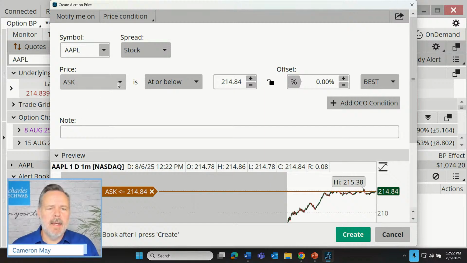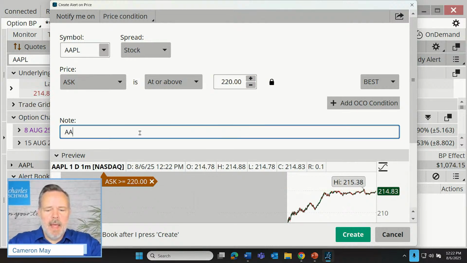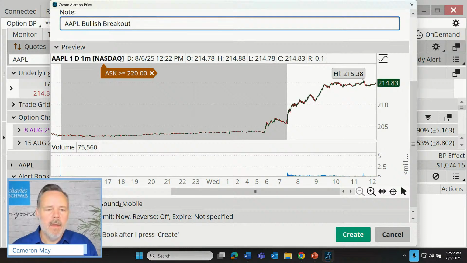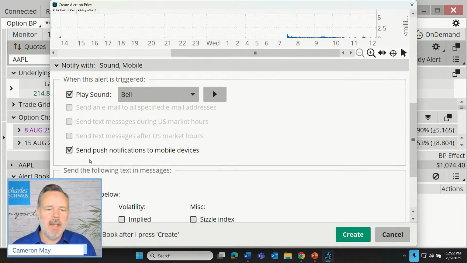Let's make that designation again, at or above 220. This is our Apple bullish breakout. Let's scroll down below. We can choose how we want that alert to be generated.